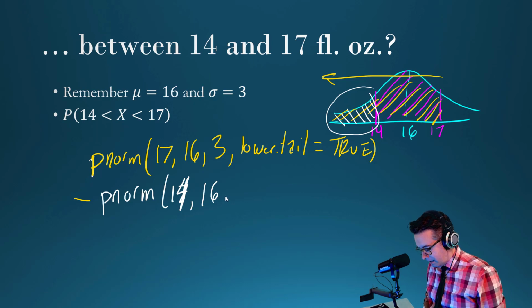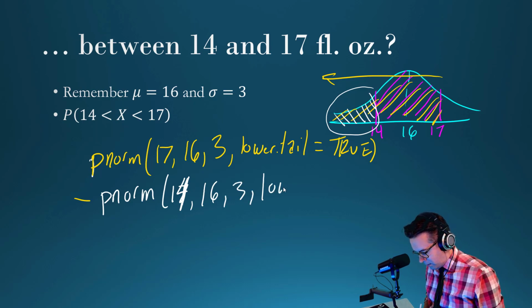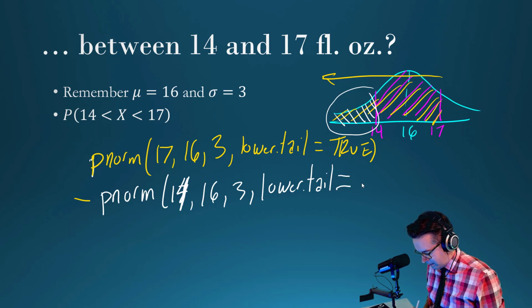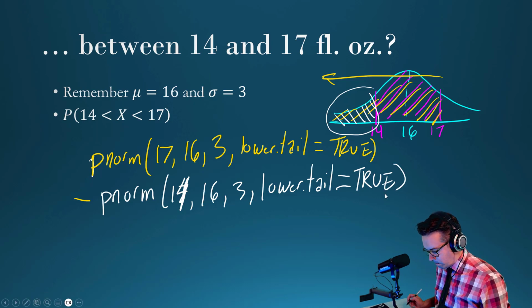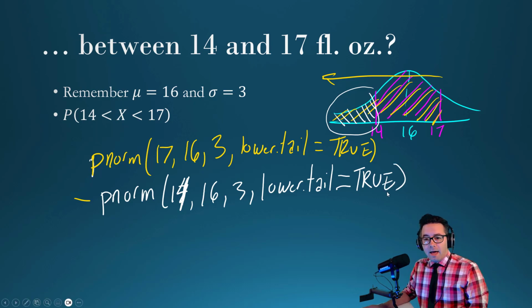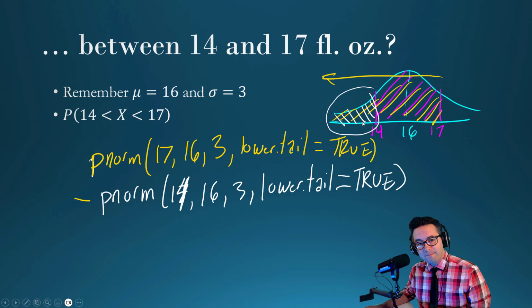Still 16 as a mean, standard deviation 3, and lower tail is still going in that same direction. So that means lower tail should be true. And that value that I get back would be about 0.3781. Okay?